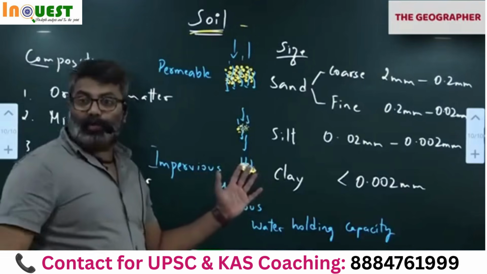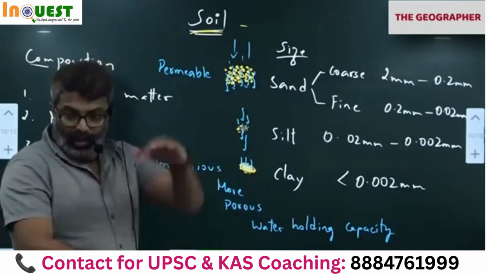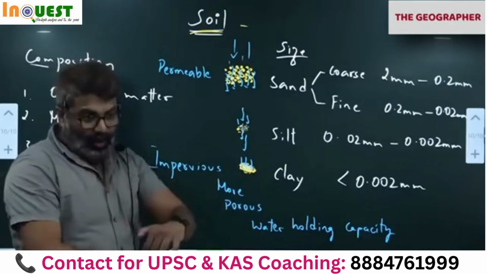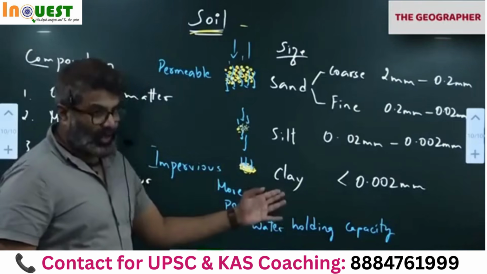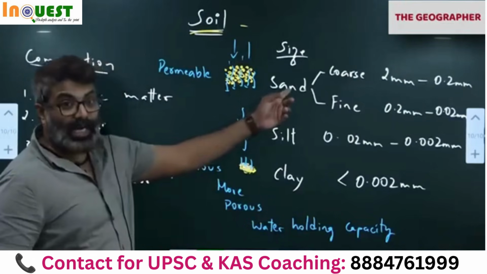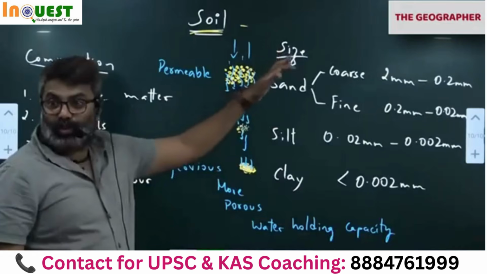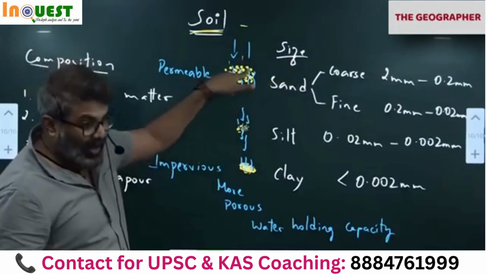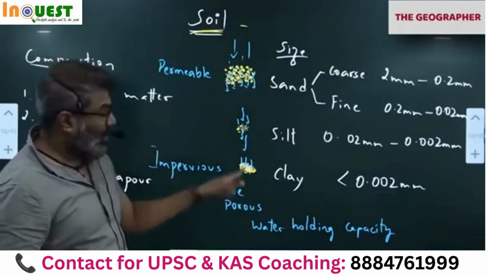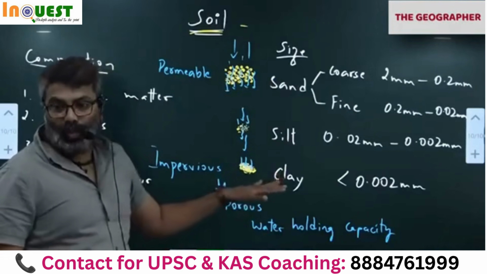Like paddy. For growing paddy, have you noticed a paddy field? What do you notice? Soil is there, water is there on top. It will not go down. Why? Because of clay. For certain crops, we need more clay. For certain crops, we need sandy soil. Water should not stop. It should flow. Well drained soil. Sandy soils are well drained. Clay soils are poorly drained soil. Means water remains there. Water logging condition.